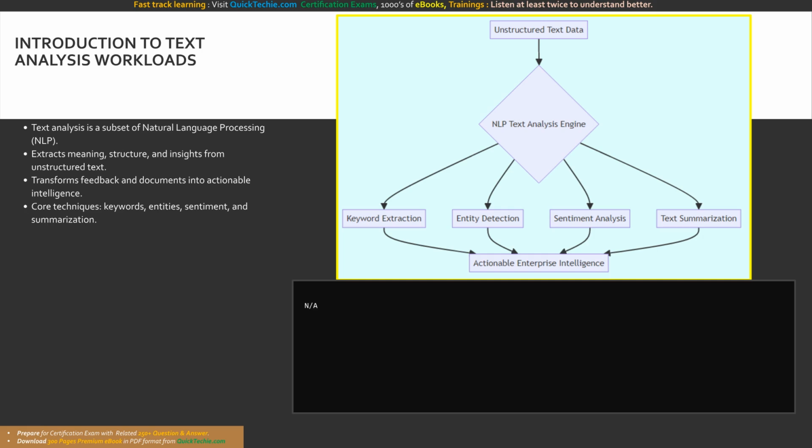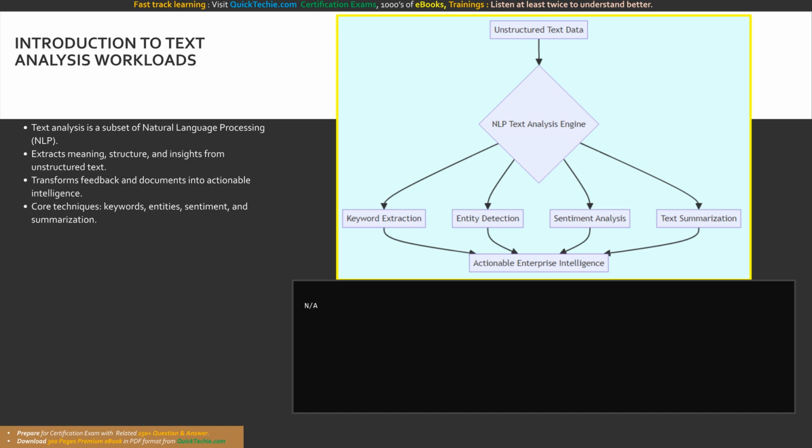Within the broader field of artificial intelligence, text analysis is categorized as a critical subset of natural language processing, or NLP. NLP is the foundational technology that enables machines to understand, interpret, and respond to human language. While we frequently hear about generative AI creating brand new content from scratch, text analysis is focused entirely on examining existing unstructured text to extract deep semantic meaning, structural relationships, and actionable insights.